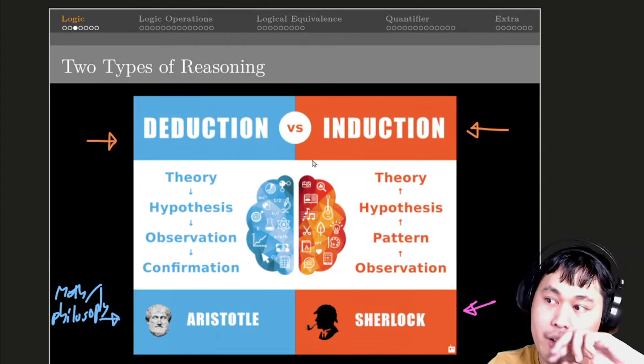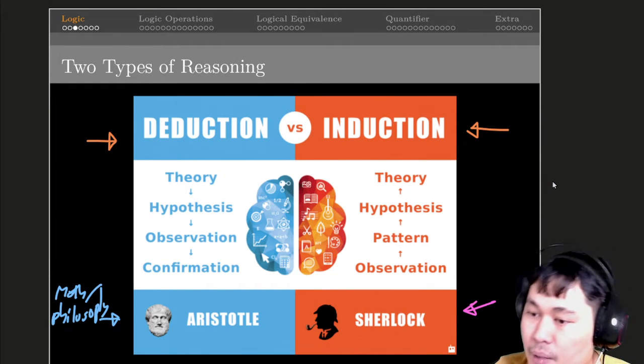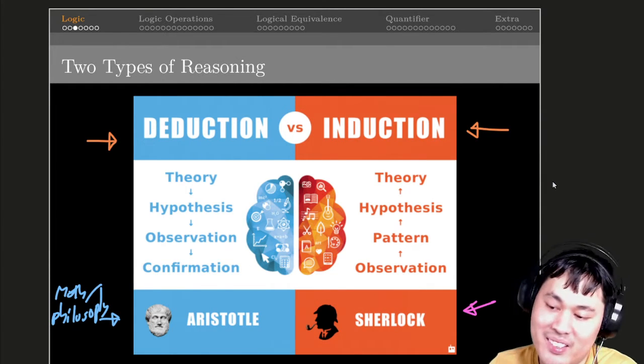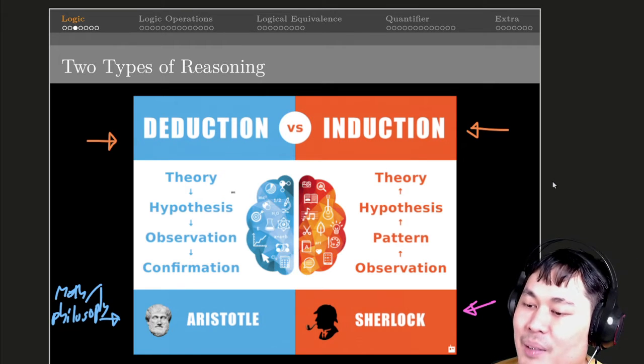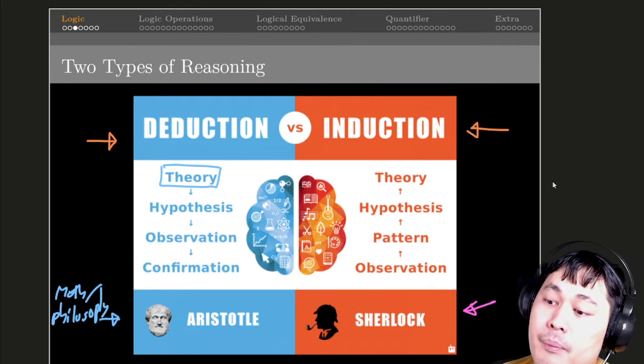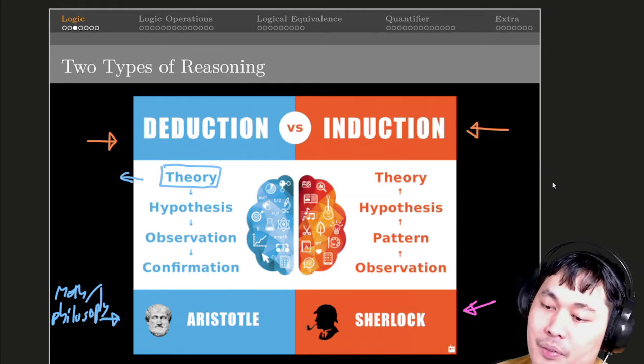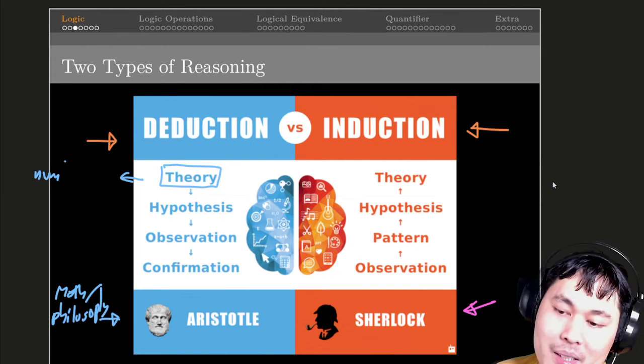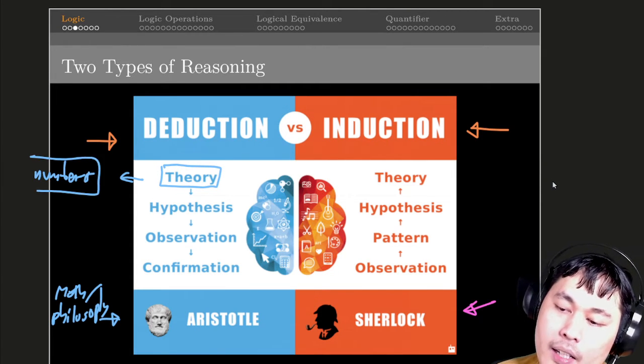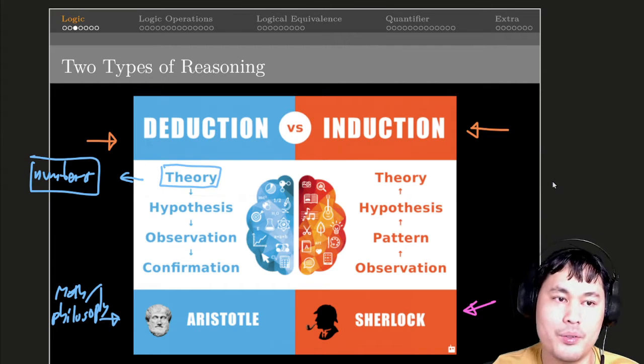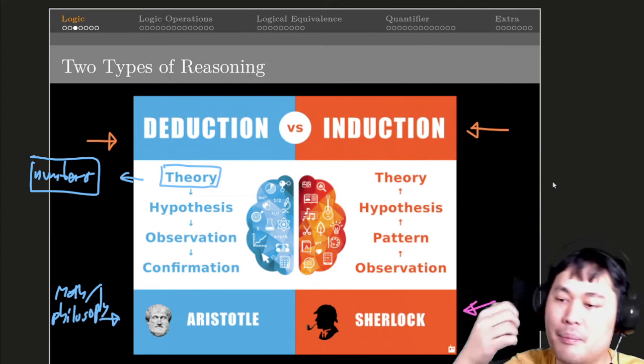So for the Aristotle side, maybe I should say we, because I'm also part of this branch, you start from a theory. For instance, let's start from numbers. We have numbers: 1, 2, 3, 4, 5, 1/2, minus 10, pi, e.